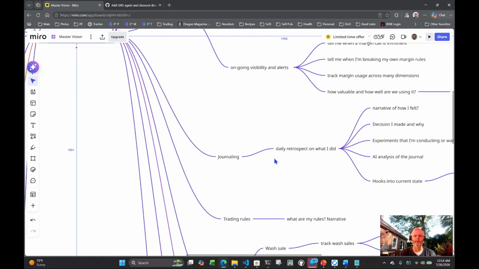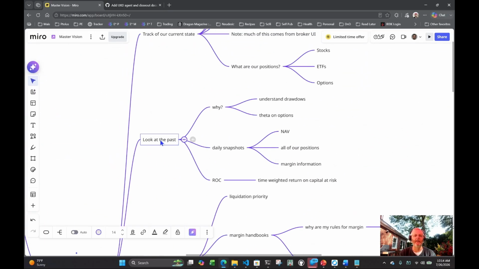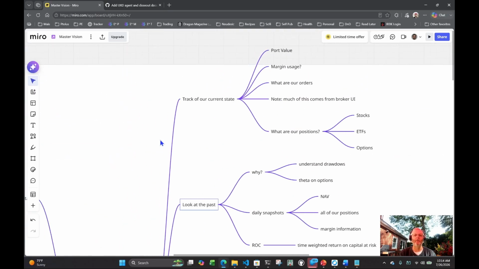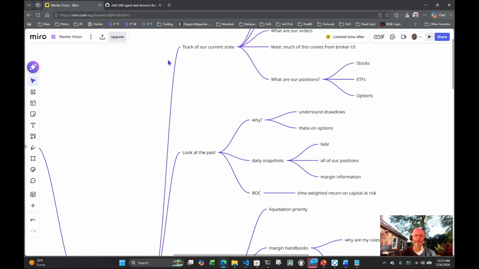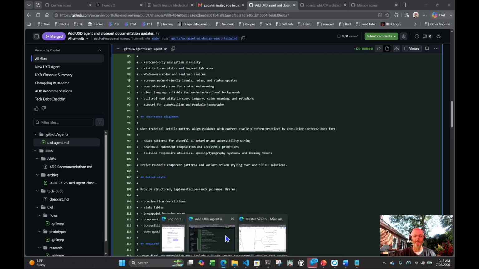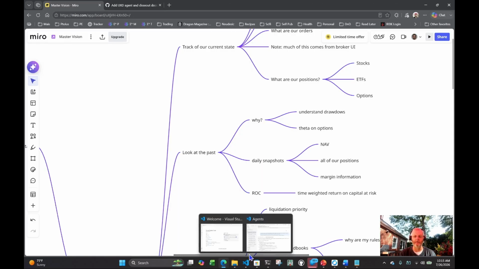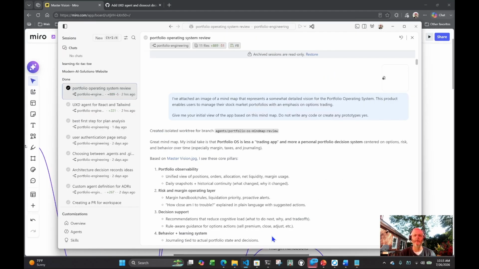If we drill in a little bit though, you can see, for example, that I'm talking about basically what are the hopes and dreams and objectives and purposes and features of this thing. A mind map is a little bit of a messy, thinking out loud kind of document. What I did is I exported this out as an image, and then I handed that off to my user experience design agent, which is right here.